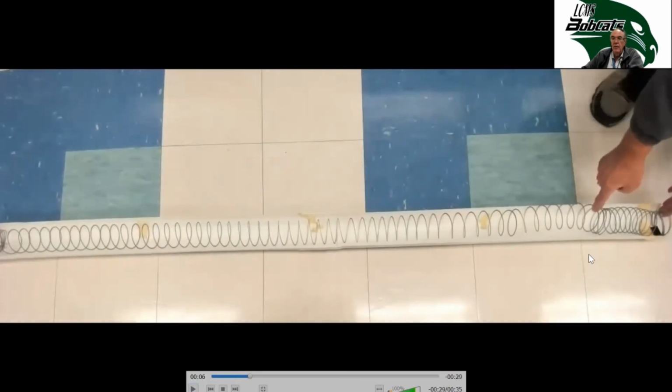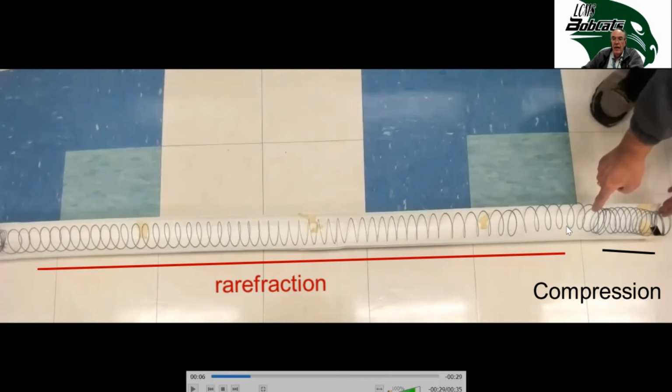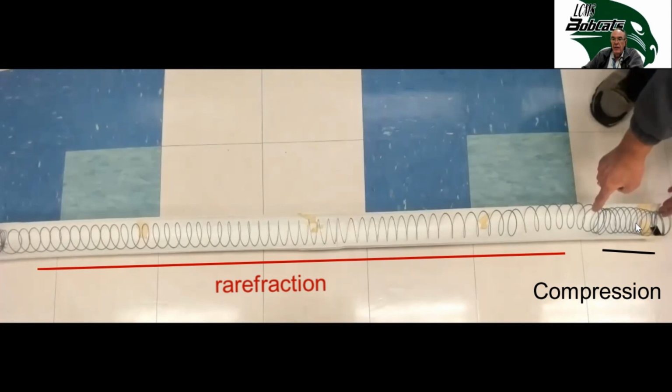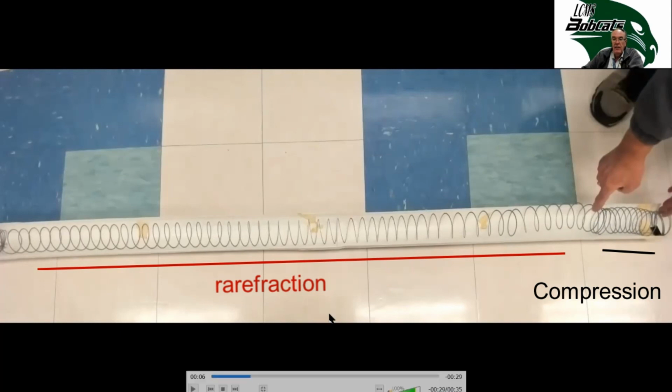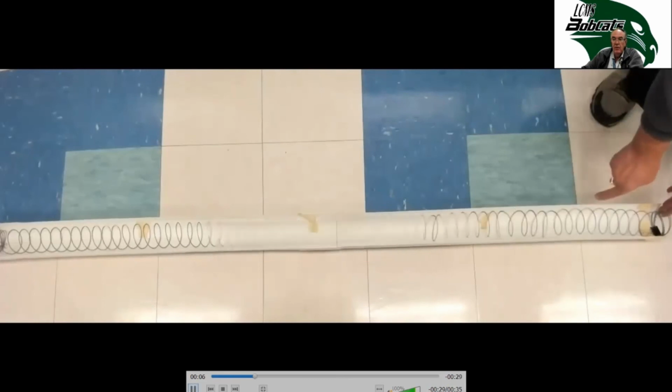Now notice when the spring is pulled back, there's definitely some differences between where the compression is down here and where the rarefaction is. Now there's not a big difference between the compression and the rarefaction. So as we said in the notes, this should have smaller amplitude.